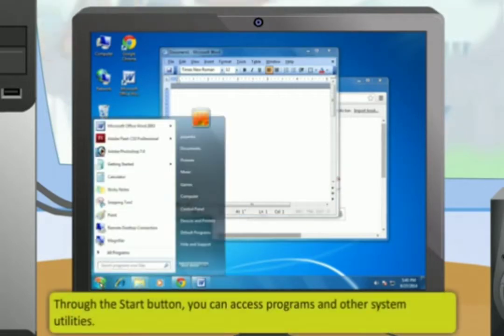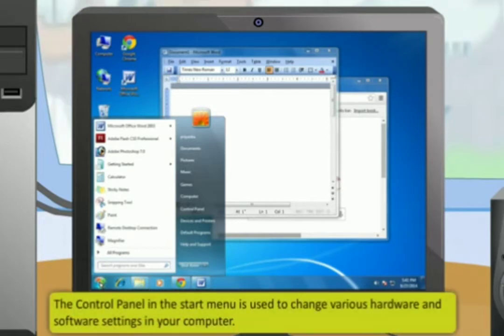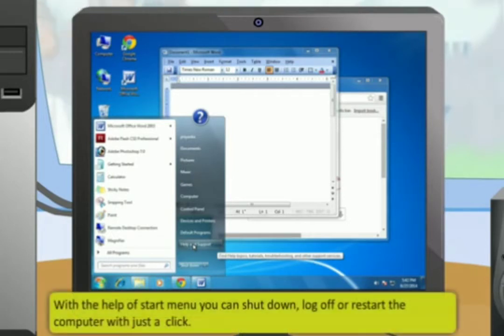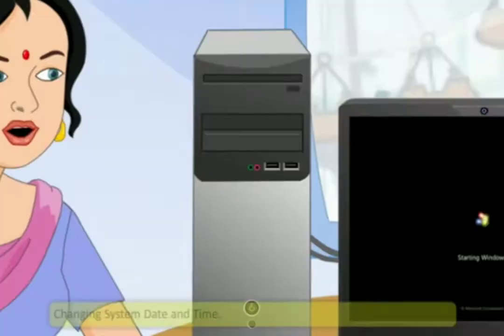Through the Start button, you can access programs and other system utilities. The control panel in the Start menu is used to change various hardware and software settings in your computer. The Help and Support menu item in the Start menu is used to get any help needed while working with Windows. With the help of Start menu, you can shut down, log off, or restart the computer with just a click.